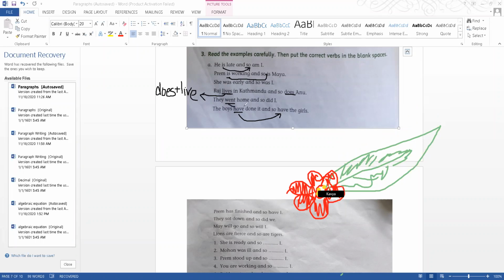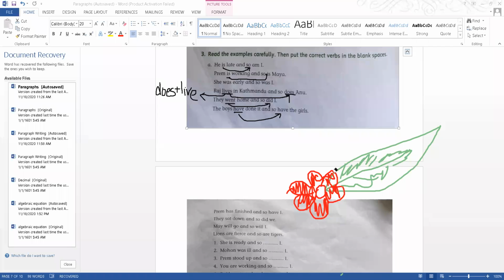When there is no is or am, you will have to write did, does, did. If it is past tense, did. If it is present tense, does or do. If there is no s, you write do. So you take help of do, does, did. Okay. So is there any question for me?